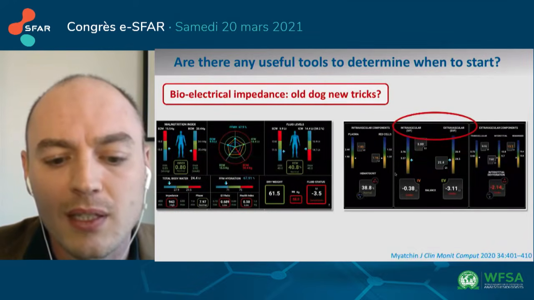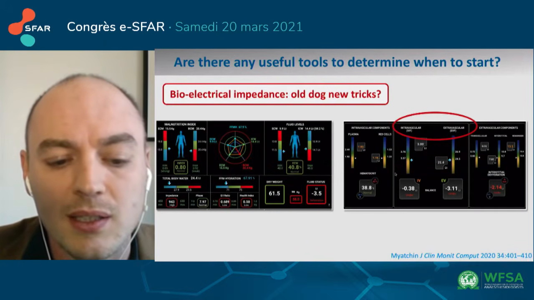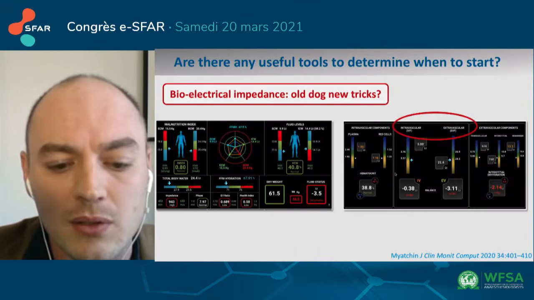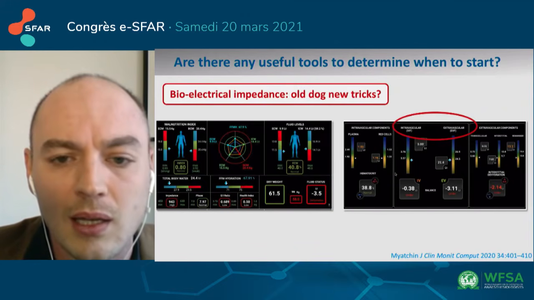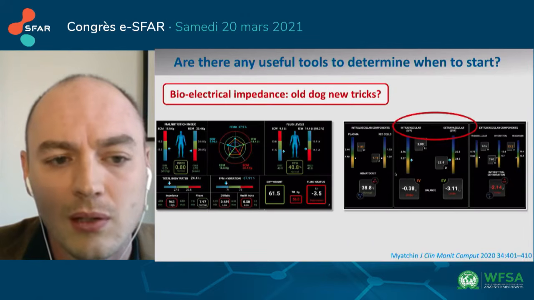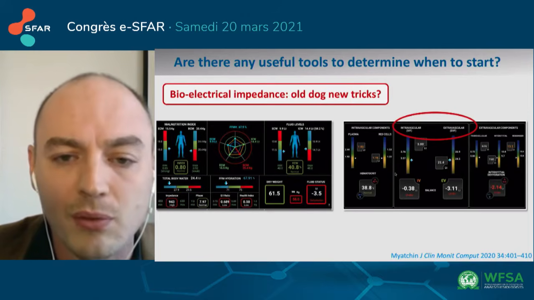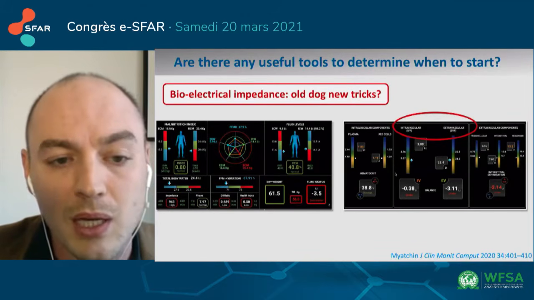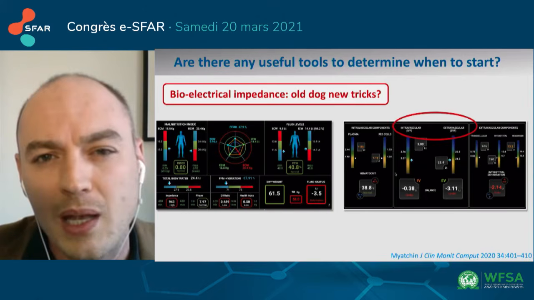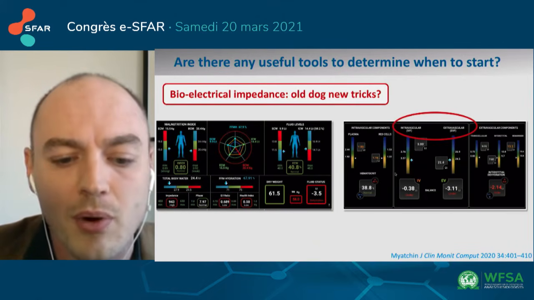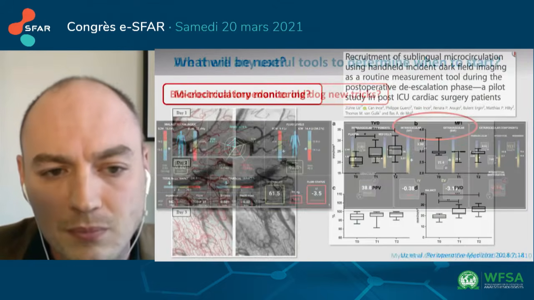Bioelectrical impedance is a technique known for a while now and provides details on fluid status. A new device has come to the market lately, and it allows to calculate fluid excess, but also fluid underload and body fluid compartments. It may be an interesting tool, but whether it is useful for the management of the DRS process remains to be proven.